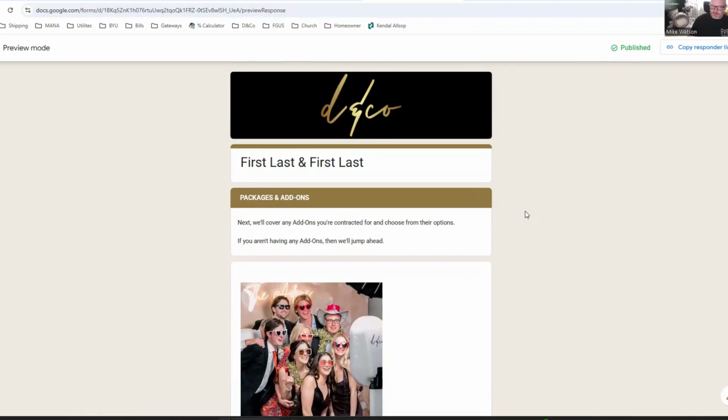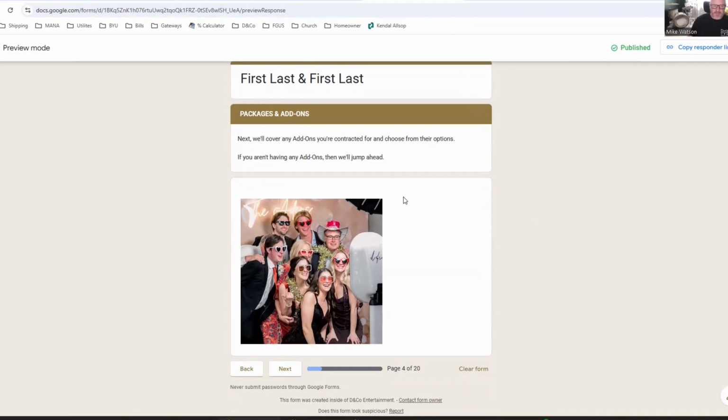So why am I asking them about add-ons at this point in the planning form instead of later on? Well, because I want to also ask them about their ceremony or their wedding reception, but I have some logic built into it that jumps around, and if they are not having any add-ons, then it jumps straight to the ceremony or the reception from this point. So that's why I'm asking them these questions a bit earlier than maybe I normally would on any other event planning form. But this is what the logic that's built into it looks like.